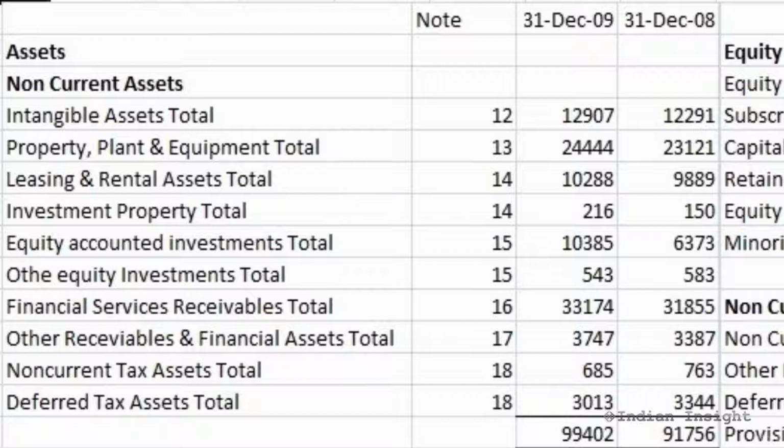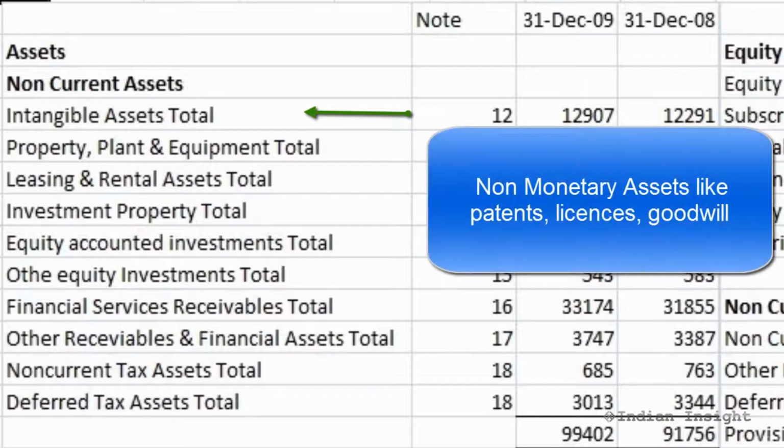The next common non-current asset is intangibles. These are essentially identifiable non-monetary assets without any physical substance. Examples of intangibles include patents, licenses, and trademarks.